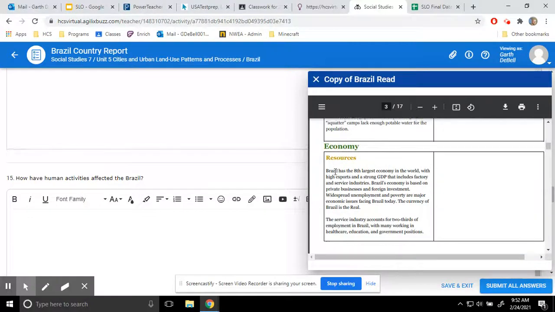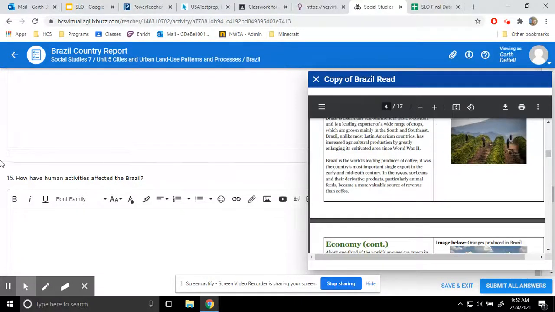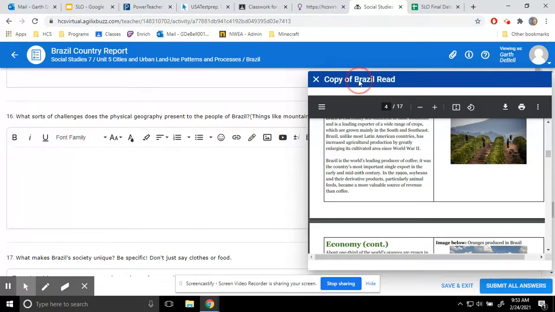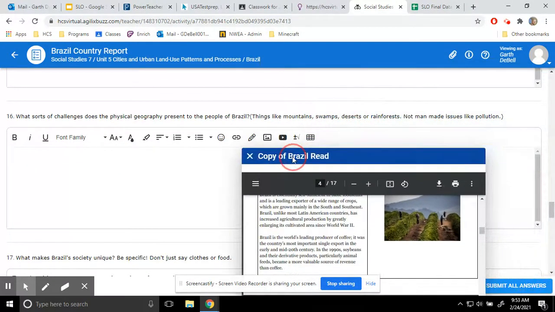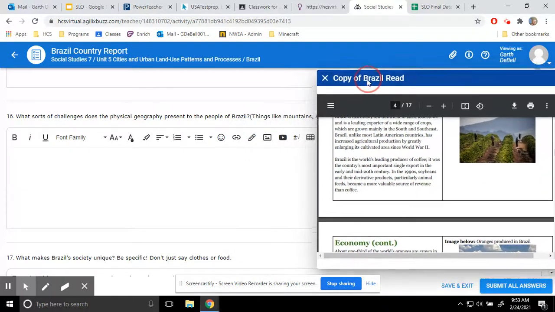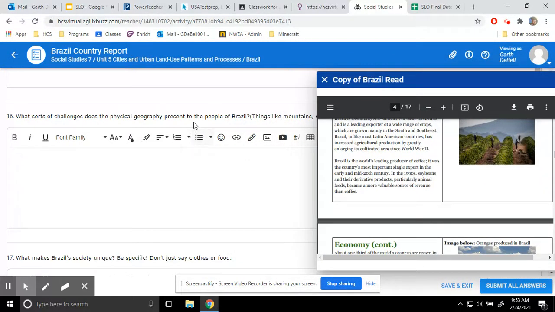But you can also look at resources and agriculture. Those are different ways that humans have affected Brazil. What sorts of challenges does the physical geography present to the people of Brazil? Things like mountains, swamps, desert, or rainforests, not man-made issues like pollution. I've had a lot of people giving me pollution, and because I didn't specify that, I've been given credit for it. But we're looking for things that they had to overcome before they polluted the environment.